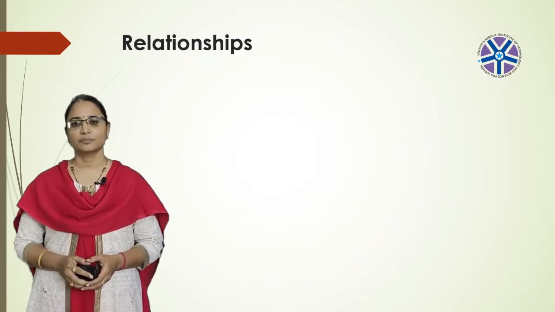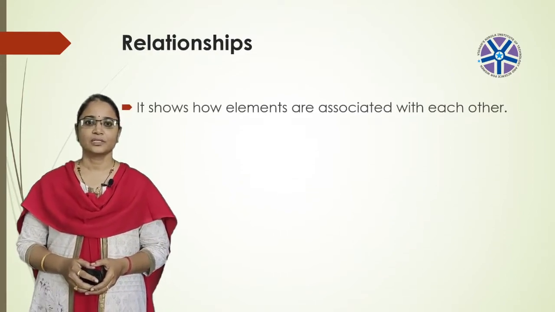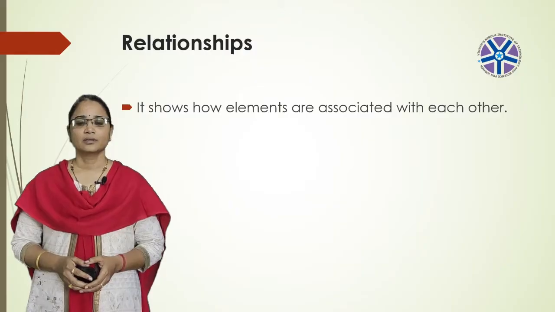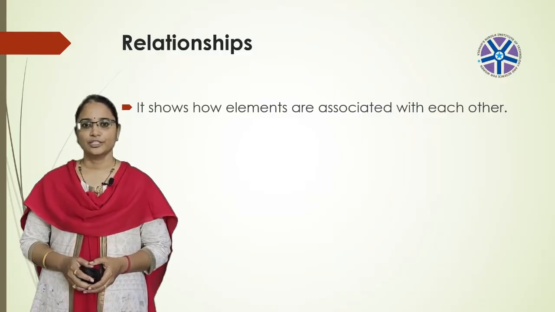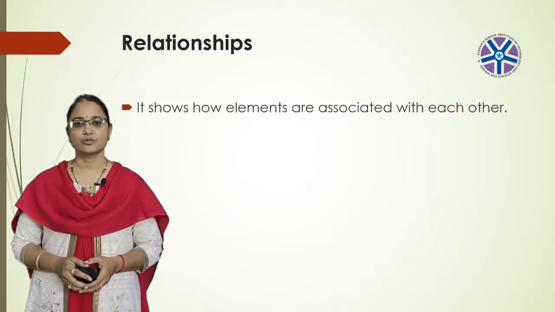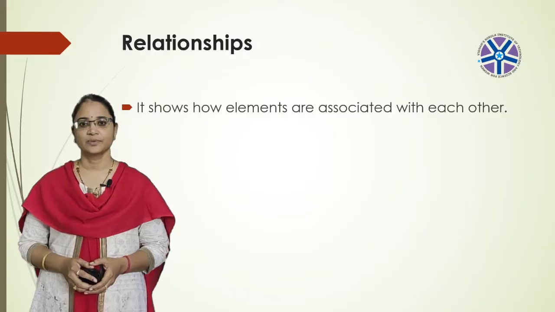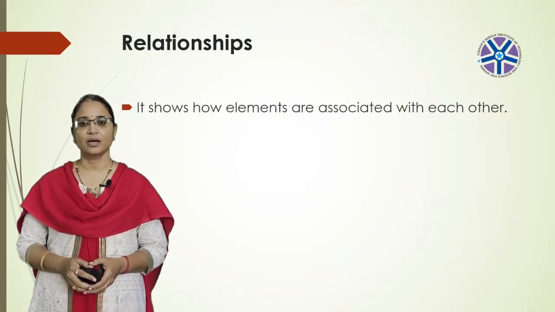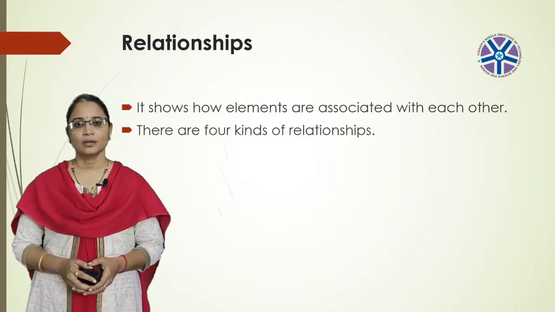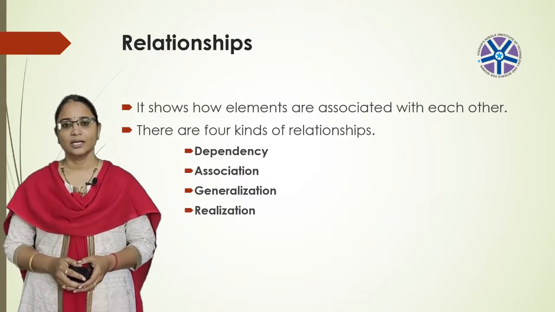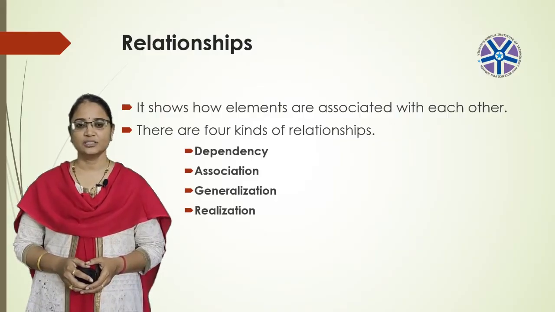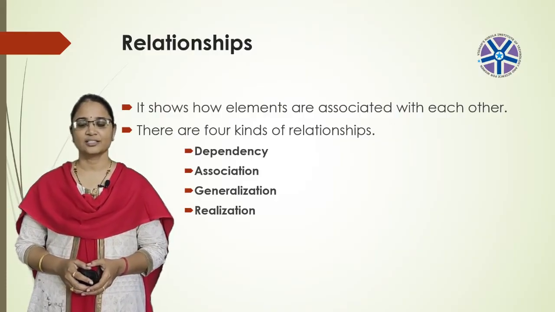Coming to the relationship, what is a relationship? Generally, relationship is another most important building block of UML. It shows how elements are associated with each other. And this association describes the functionality of an application. There are 4 kinds of relationships available. They are dependency, association, generalization, and realization.